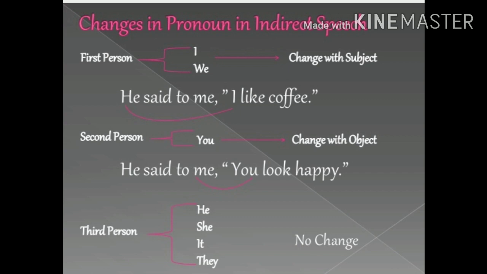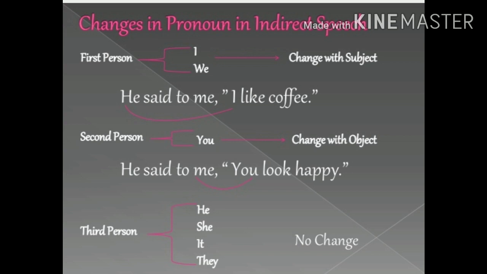Children, look at both the examples. Example for first person and example for second person. See, in the first example, the subject is first person, so it will change with the subject of reporting verb. And in the second sentence, the subject of reported speech is you, which is second person, so it will change with the object of reporting verb.